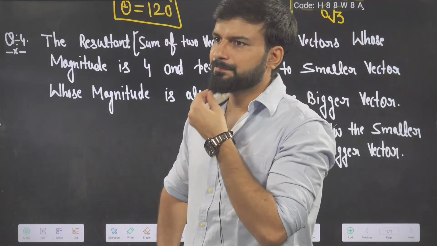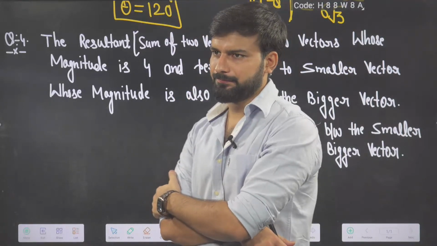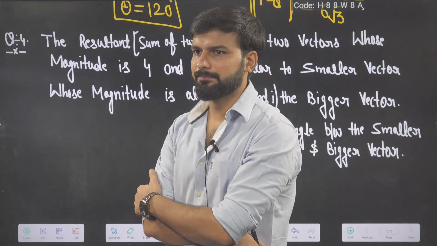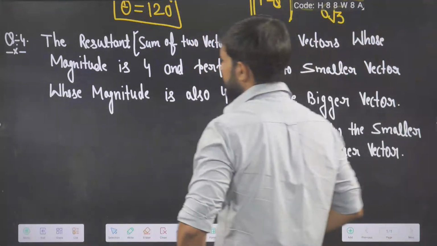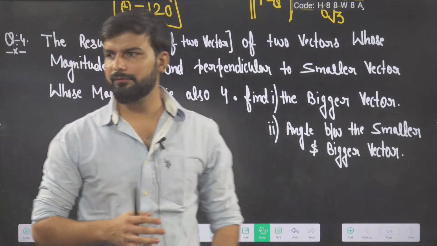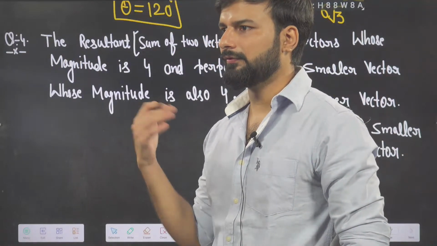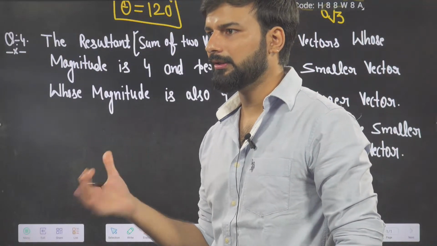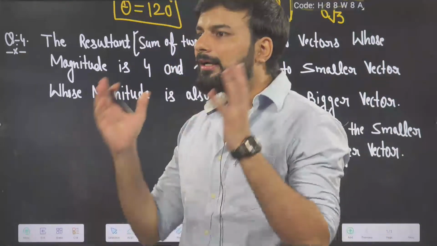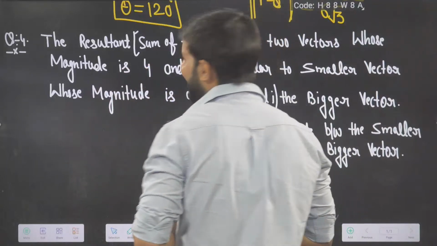Now tell me the angle between the smaller and bigger vector. 45, 45, 45. Someone said 120? No, 45. So everyone is giving 45. Let me clap for you guys. The answer is incorrect. That is why I have given this question.